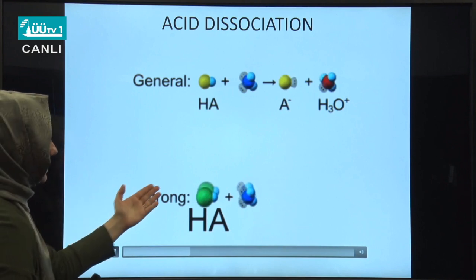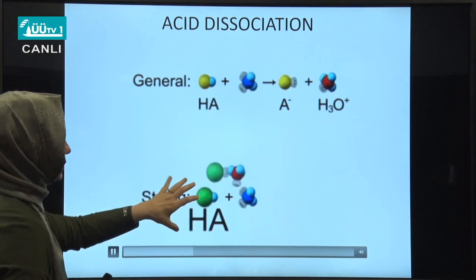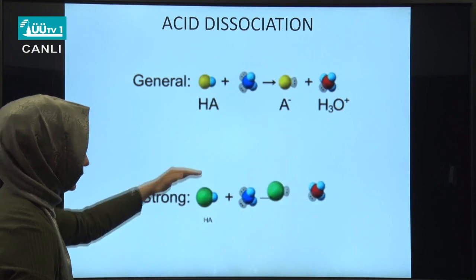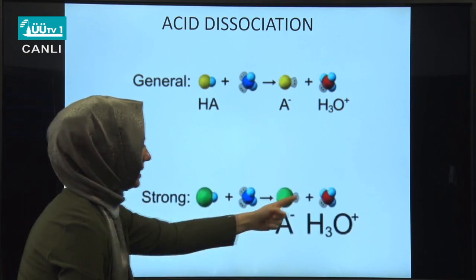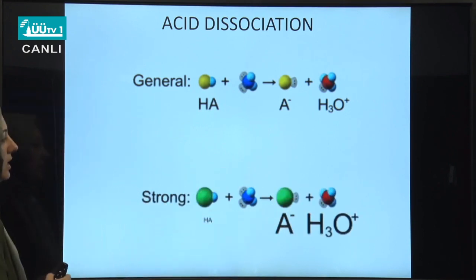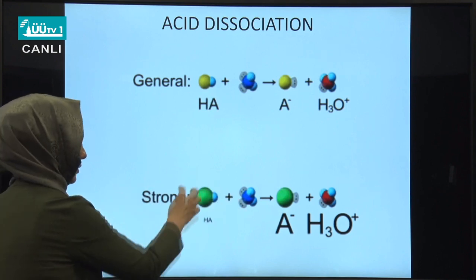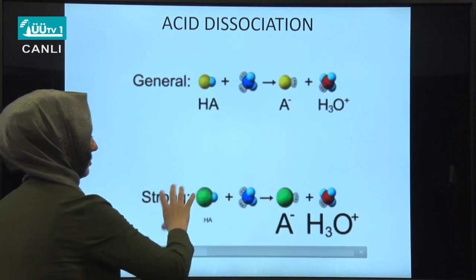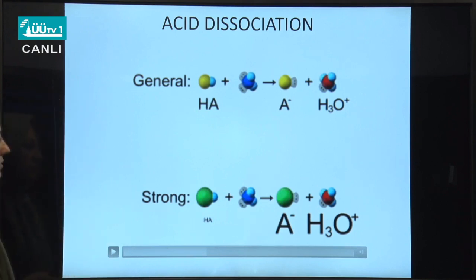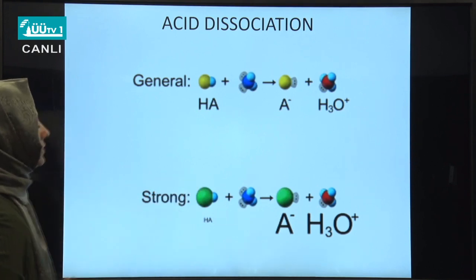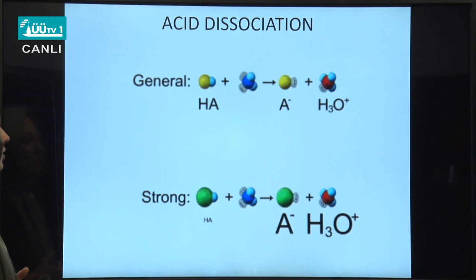As you see, all the initial amount of acid is converted to A minus and hydronium ion. So in the end, we expect no longer to have HA, but all of it will be converted to the proton, which is hydronium ion. So this is the case of a strong acid. Similarly, let's discuss what happens when we have a weak acid this time.